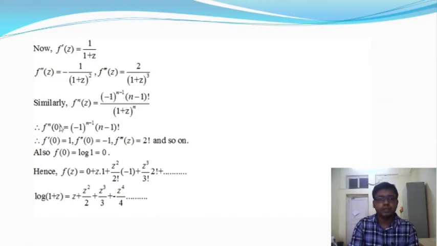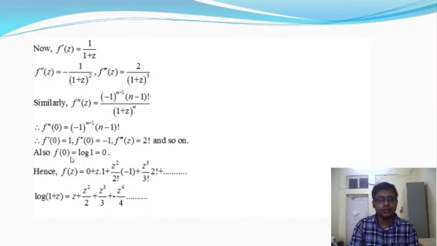Therefore, f to the power n of 0 is equal to minus 1 whole to the power n minus 1 into n minus 1 factorial. This is the nth order differentiation. As well, the first order differentiation about the point z equal to 0 gives 1 by 1, that means 1. For the second order differentiation, f double dash 0 gives minus 1. For the third order differentiation, I will take 2 factorial, and so on.